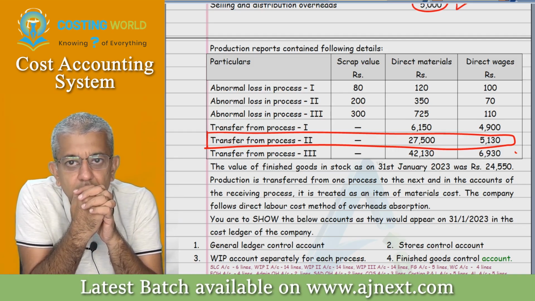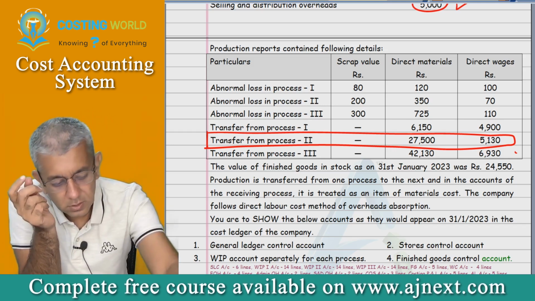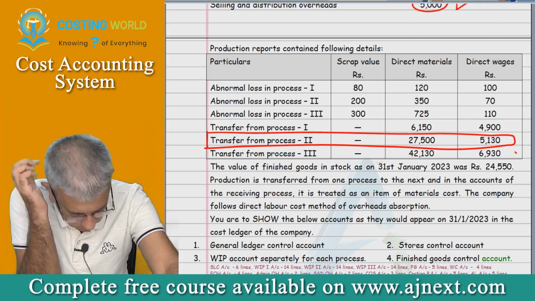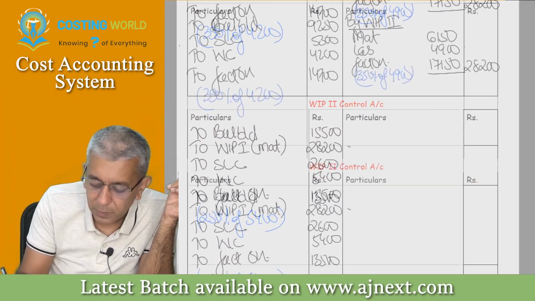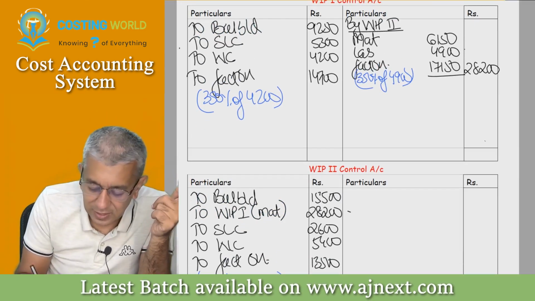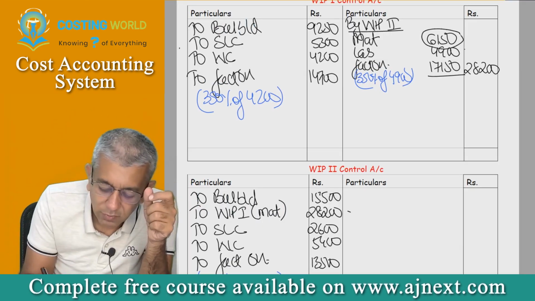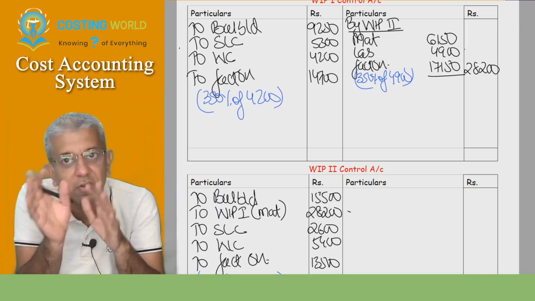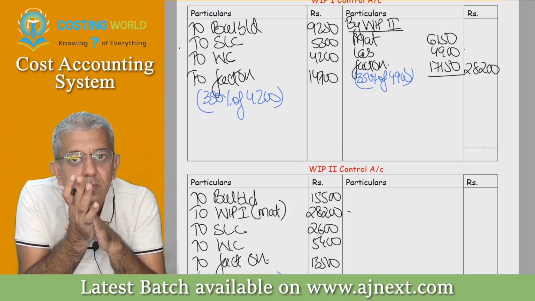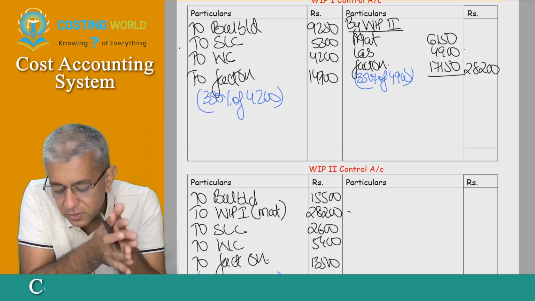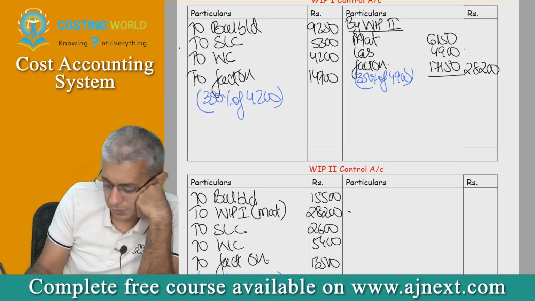Please, absorption rates are different everywhere. So all the processes transfer the entire goods to the other process? Speak again, please. So process 1 will transfer all of its goods to the next process? No, beta, it will not. So in the end, there will be some closing WIP. If it was entire, then this figure would automatically come to 0. That is why they had to give you this, no? Whatever those guys have transferred, the material cost is this and the labor cost is this. If they transfer the entire figure, then the closing stock, the balancing figure, will automatically come to 0. We'll wait and watch for that. Okay.